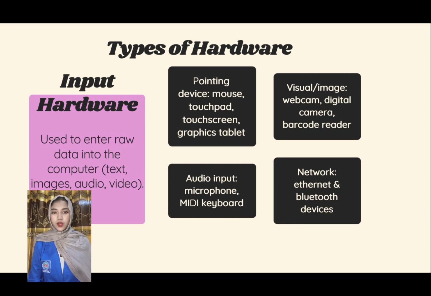Bluetooth peripheral, keyboard, mouse, headset, gamepad, or printer with Bluetooth. Visual and image device, webcam, digital camera, digital camcorder, biometric scanner, and barcode reader. Network device, Ethernet hardware and Bluetooth or wireless hardware.